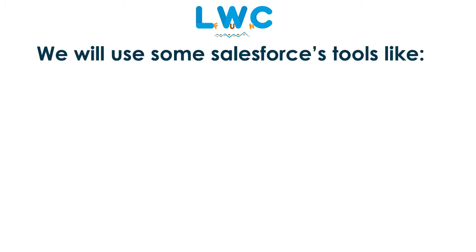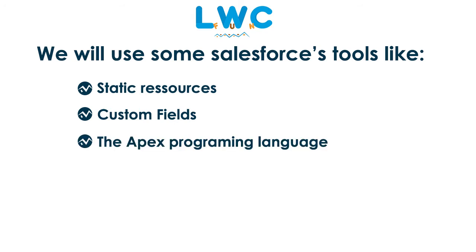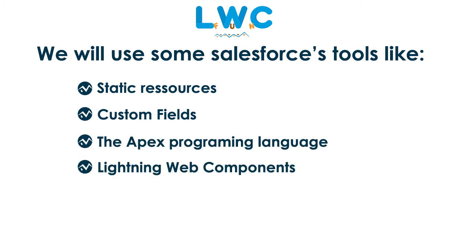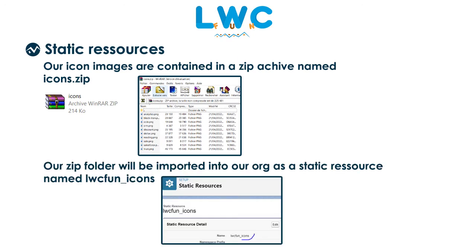To make that game, we will use many Salesforce tools like static resources, custom fields, the Apex programming language, Lightning Web Components, and record pages. Concerning the static resources, we have a zip archive named icon.zip that we will import into our org as a static resource that we will name LWC fun underscore icons.